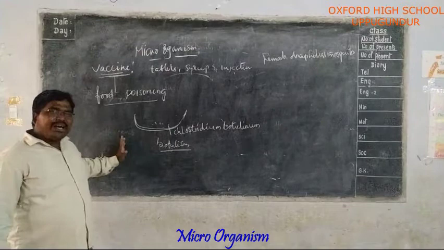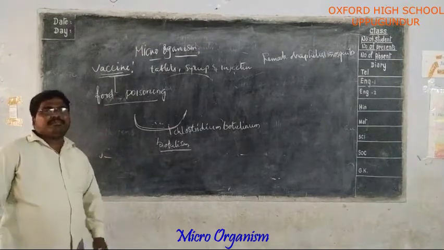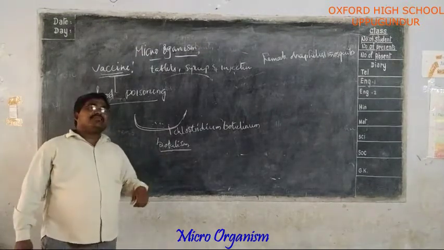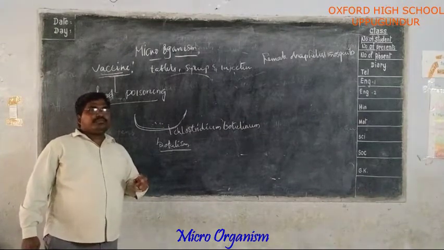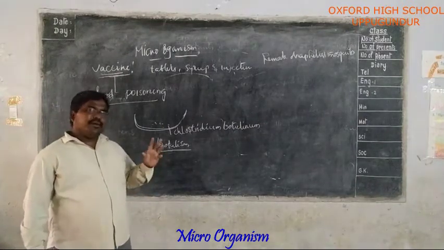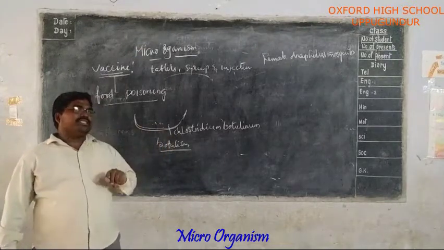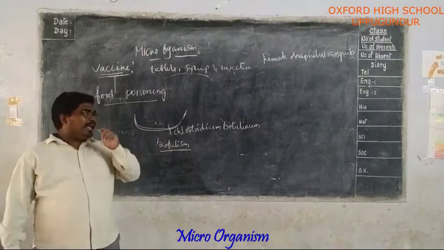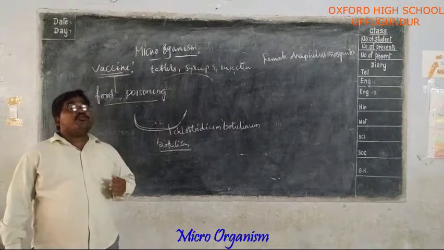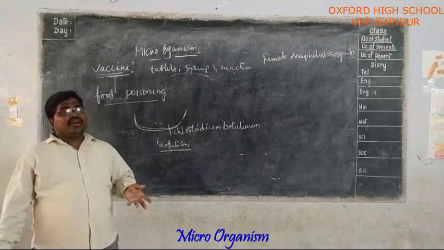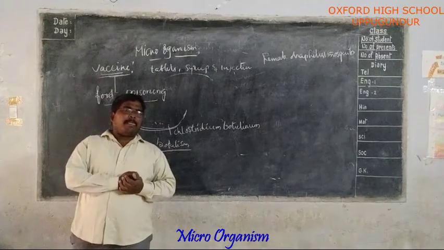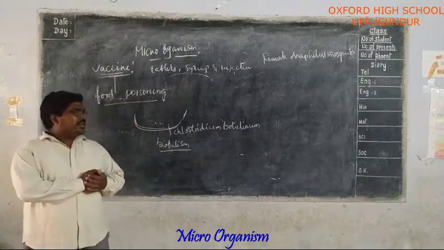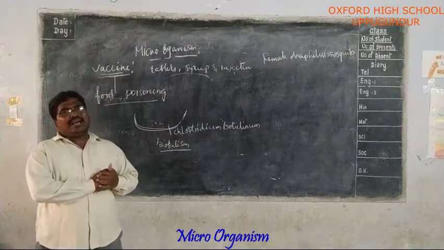So microorganisms not only affect humans but also other organisms, animals also. Anthrax, foot and mouth diseases, viral diseases in fish, aquaculture, and pests attacking plants and crops. So it causes damage to all organisms.